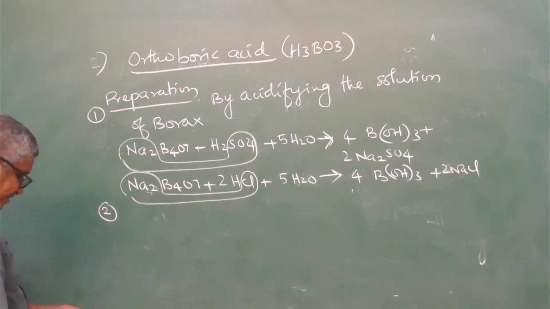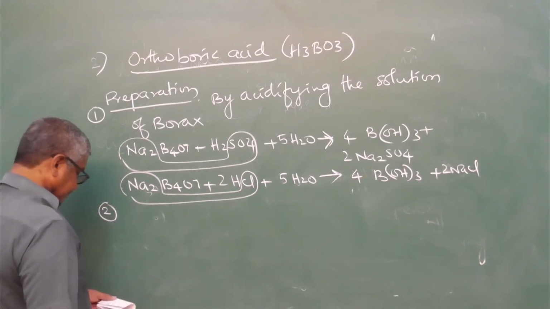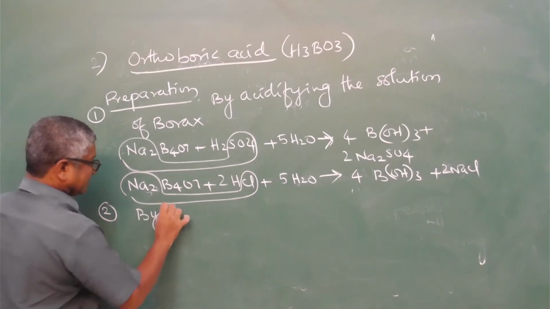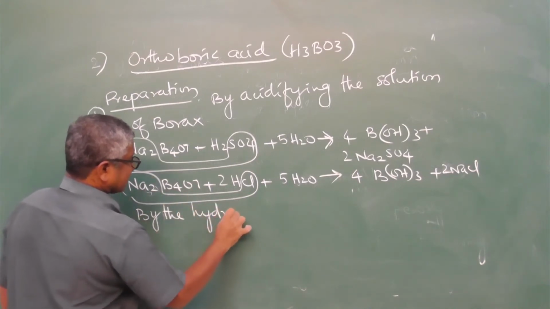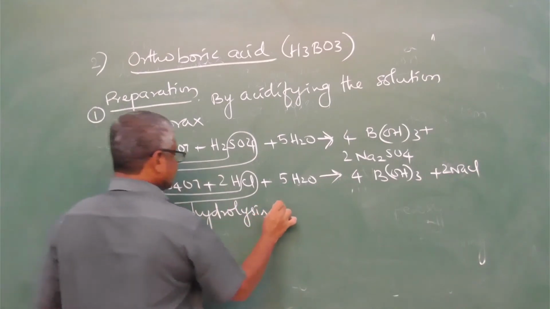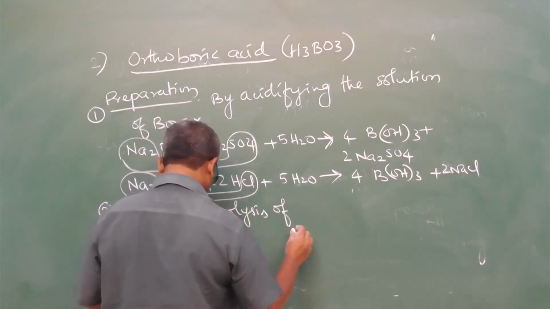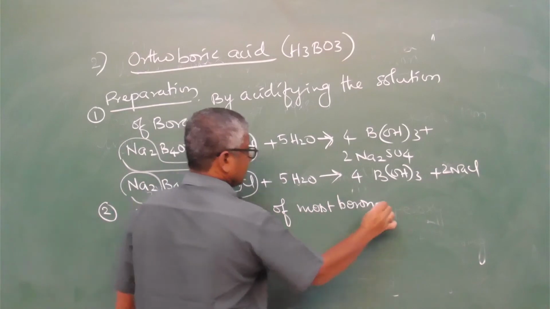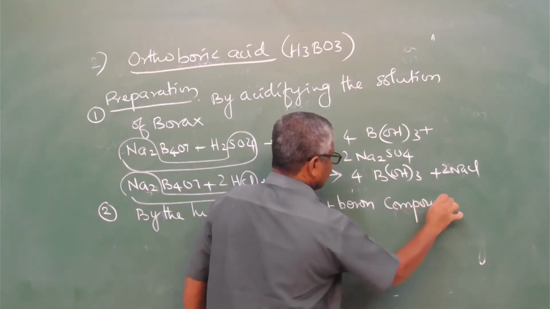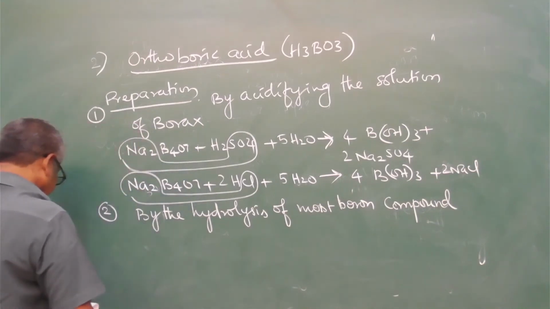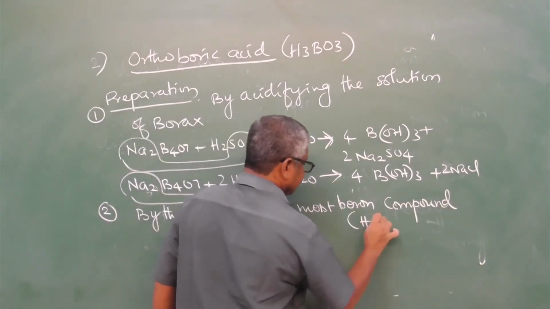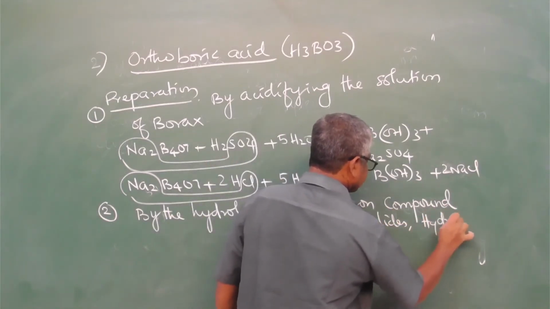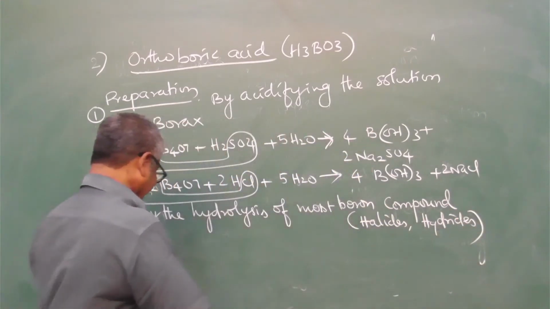In the second method, by the hydrolysis of most boron compounds, it may be halides and hydrides. Halides and hydrides.